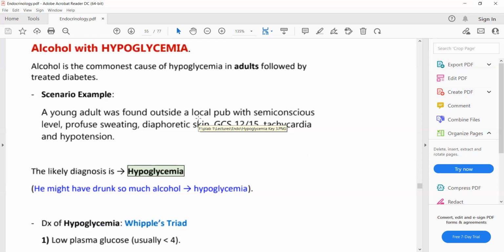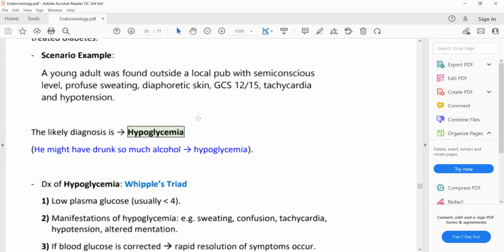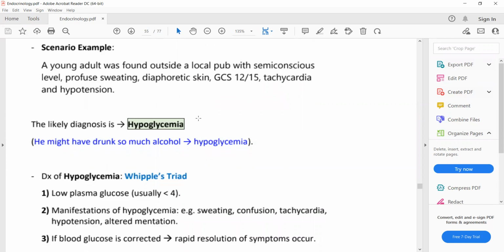Alcoholism with hypoglycemia. A young adult was found outside a local pub in a semi-conscious state, with profuse sweating, diaphoretic skin, GCS 12 out of 15, tachycardia, and hypotension. So the patient was found outside a local pub, a bar, and he is semi-conscious. He is having sweating, tachycardia, and hypotension. These are signs and symptoms of hypoglycemia.